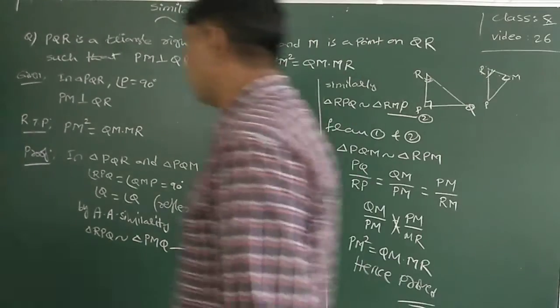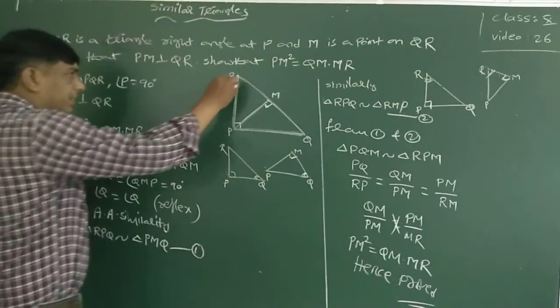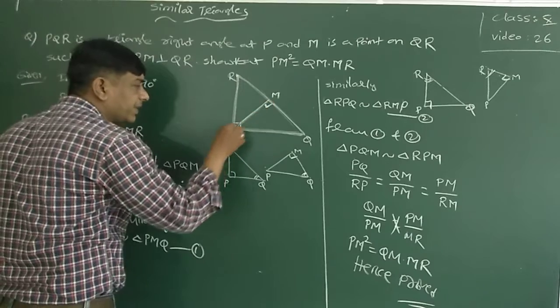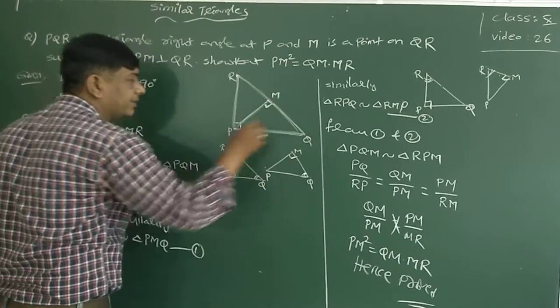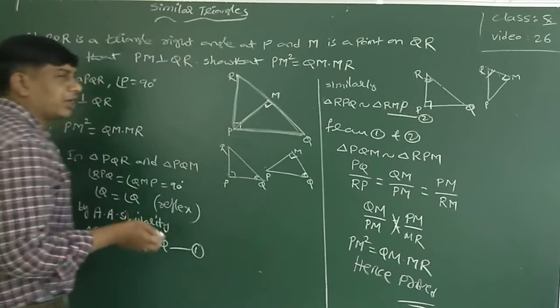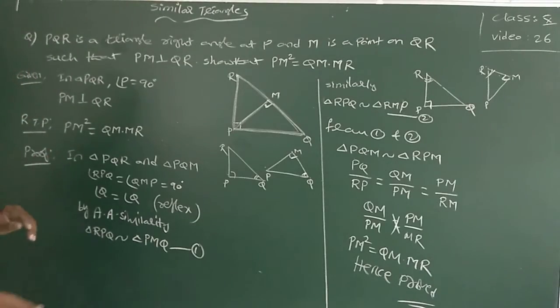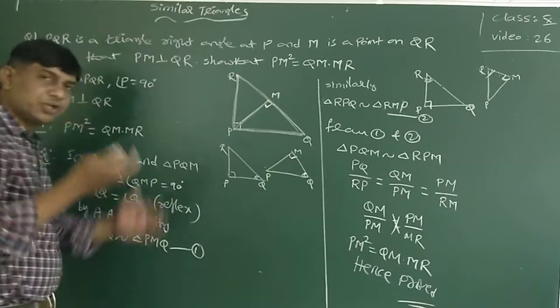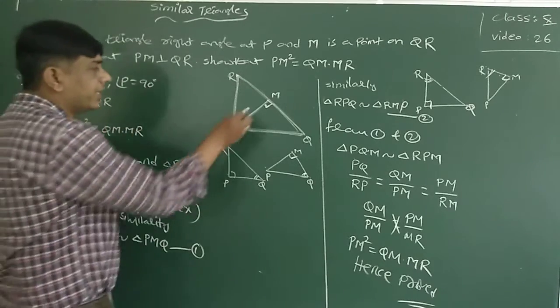So here I am explaining the proof. I compared triangle PQR and this triangle PQM, because this is a perpendicular line drawn. Both are right angle triangles only. The given triangle is a right angle triangle and the line drawn is also perpendicular, so the partitions are also right angle triangles.